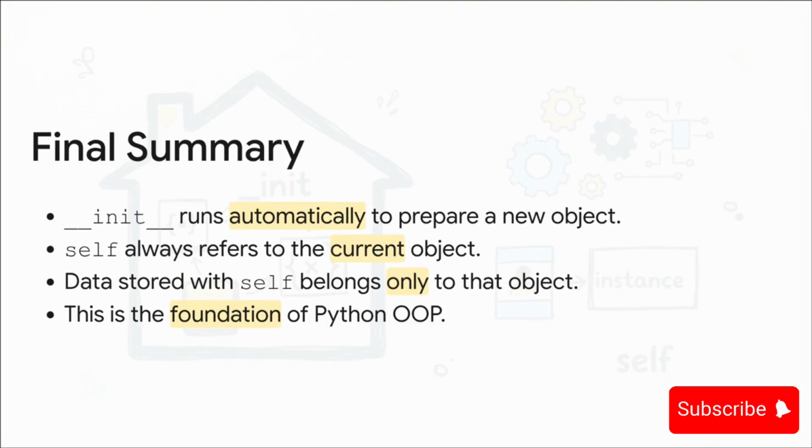So let's tie this all together. Init is the automatic setup function that prepares a new object. Self is the special reference that always points to the current object being worked on. Any data you store with self belongs only to that object, because every object gets its own unique self. And honestly, understanding this is the absolute foundation of object-oriented programming in Python.